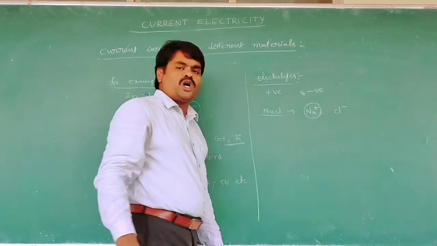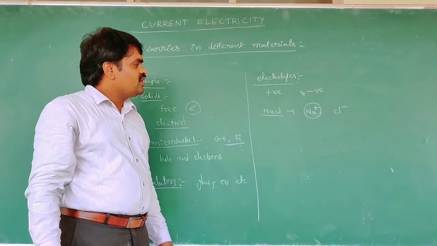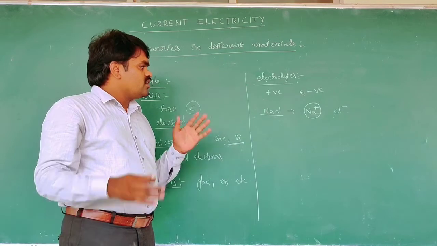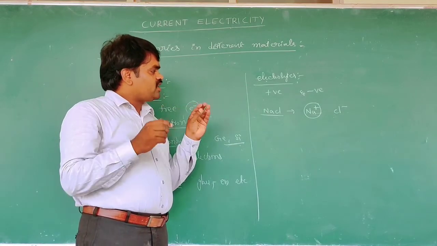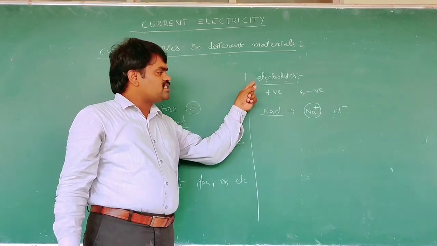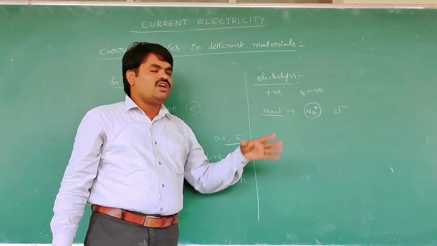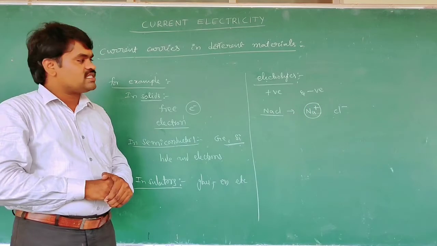Na plus is the positive ion and Cl minus is the negative ion.